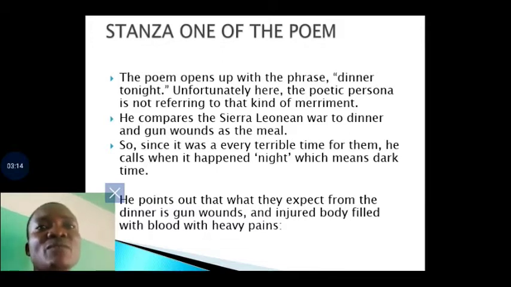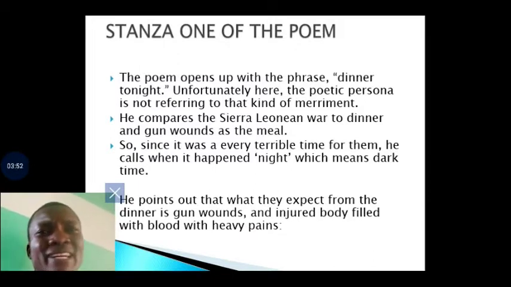So let's begin with stanza 1 of the poem. The poem opens with the phrase, dinner tonight. Unlike the normal dinner that we usually have from 6 p.m. to 7 p.m., this dinner is war. War between the rebels and the government forces. So unfortunately here, the poetic persona is not referring to the kind of merriment that we have during dinner.